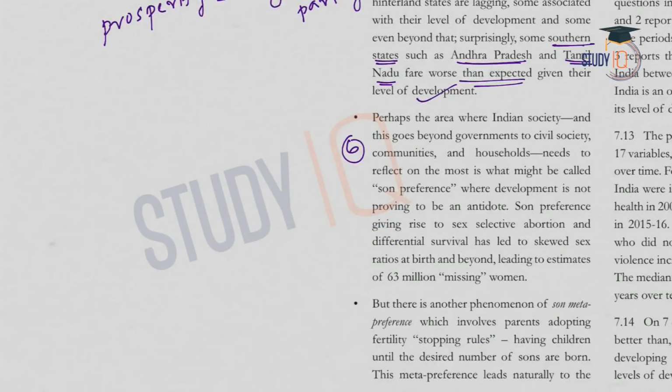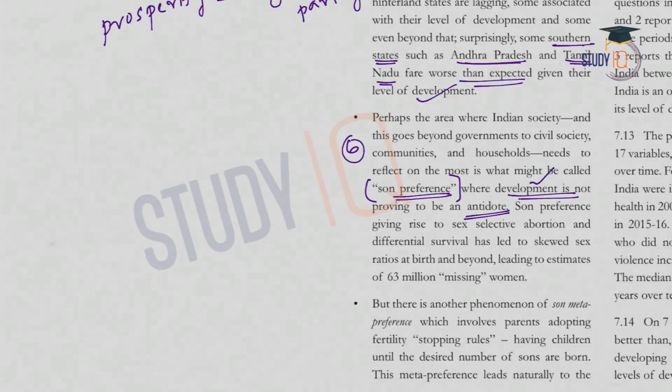Sixth finding is that development is not providing an antidote for the son preference which is existing in the society. So what is antidote? We have seen it is given as a remedy. So development should come as a remedy for the son preference. That is the ideal situation. But in case of India, even though we are moving ahead in the developmental path, it doesn't come as an antidote for son preference.